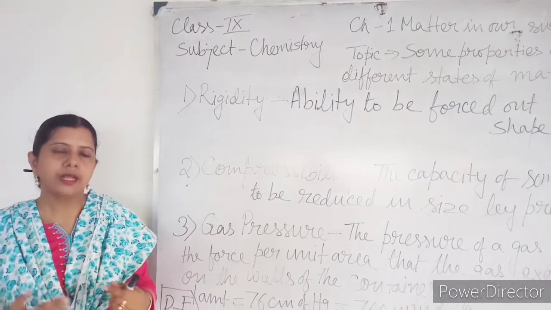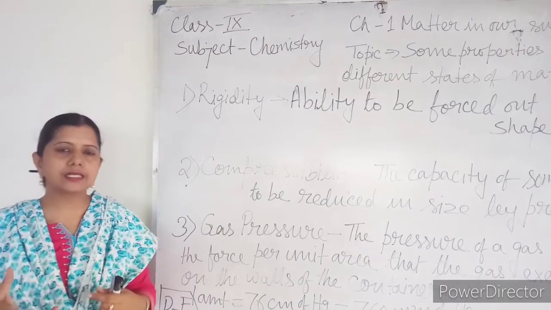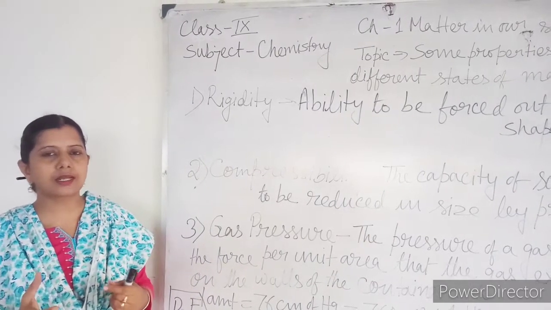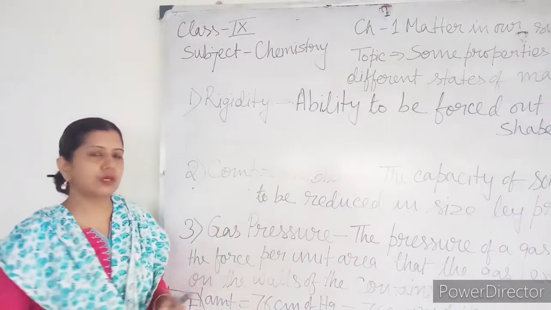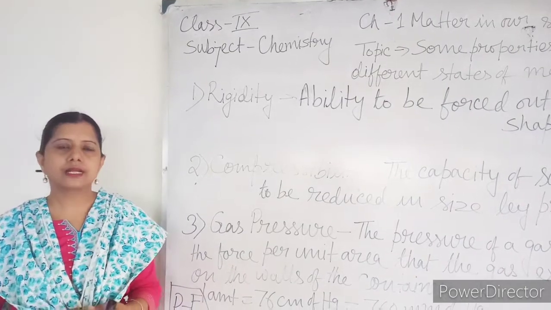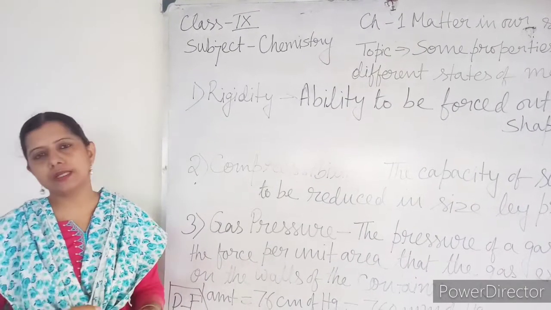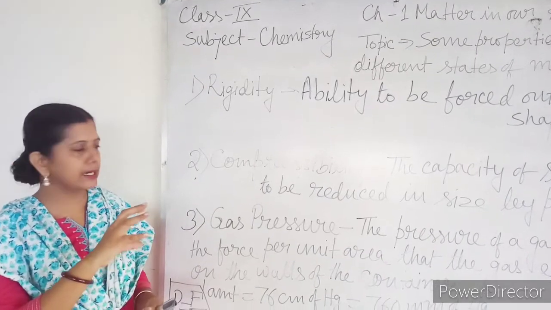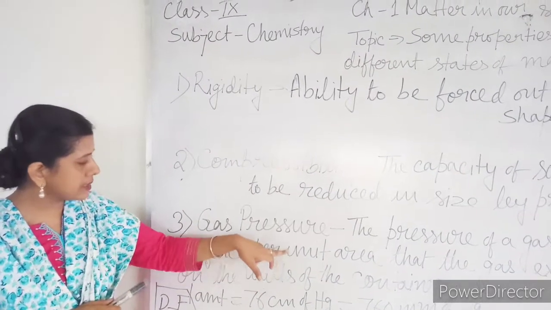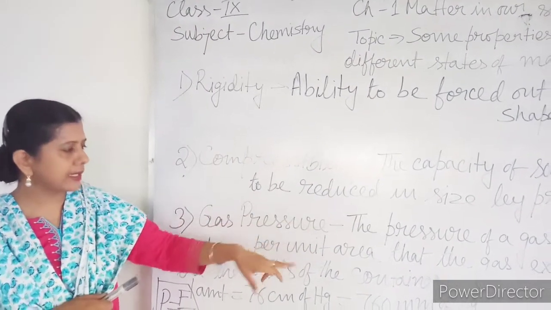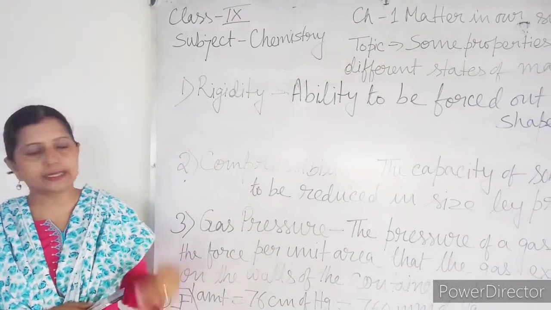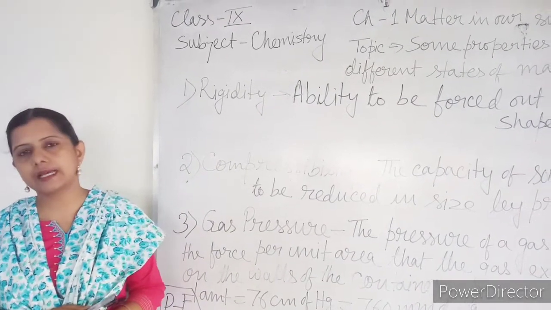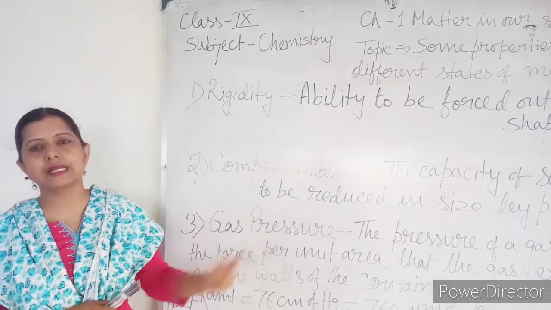So every time, a large number of gaseous molecules come and apply force on the walls of the container. In a particular area of the container, the force applied by the gas per unit area can be considered as the gas pressure.